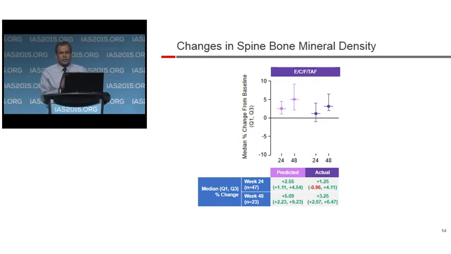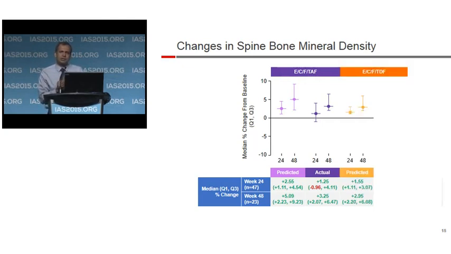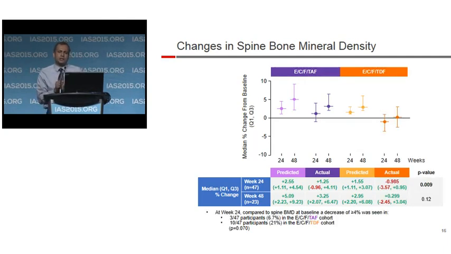And there was a noted median spine BMD increase at week 24 for the TAF cohort of 1.3%, and a decrease of 1% in the TDF cohort. These data suggest the continued use of both of these formulations, but add to a growing body of literature which suggests potential renal and bone safety advantages of TAF, and is of particular relevance to the growing bone in pediatric and adolescent patients. I again thank the study teams and the patients and their families.